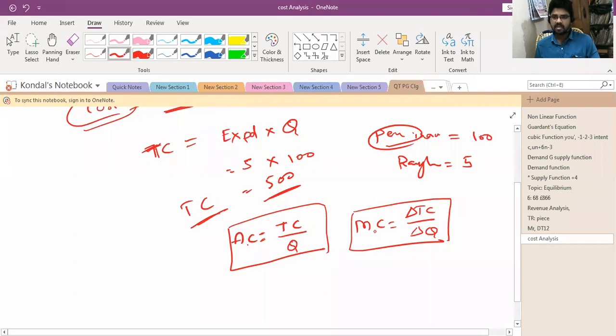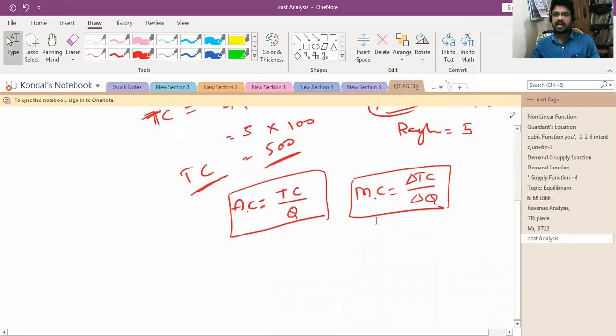So what is marginal cost? Marginal cost is the cost when we are producing an additional unit or additional product or additional service, how much money we are going to spend. That is called marginal cost.